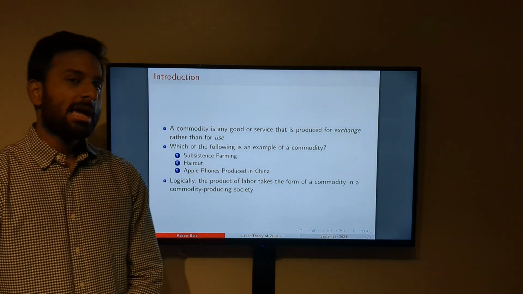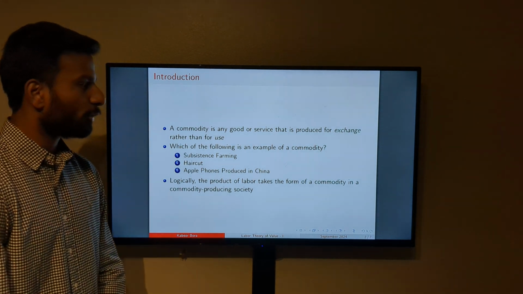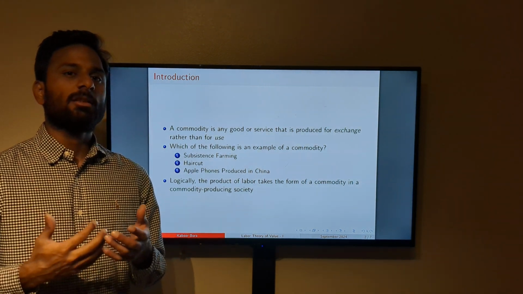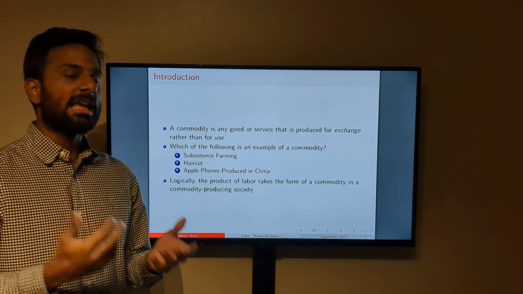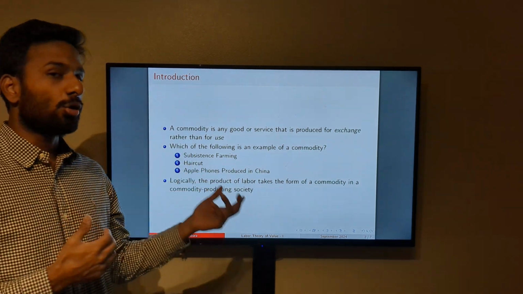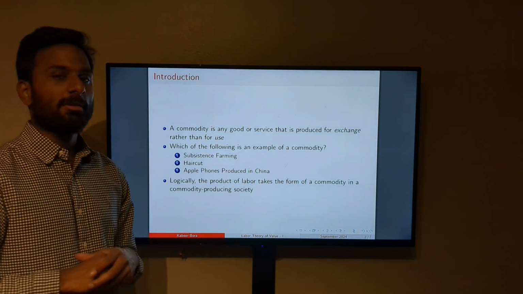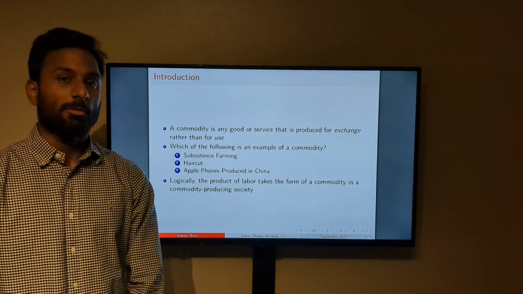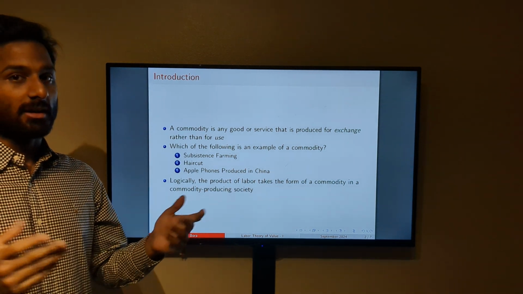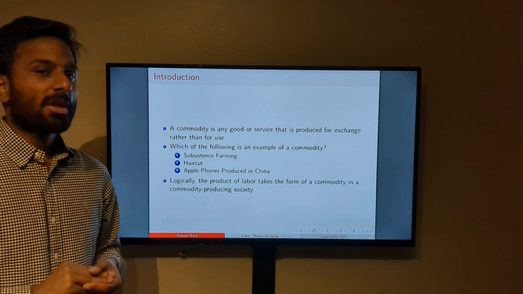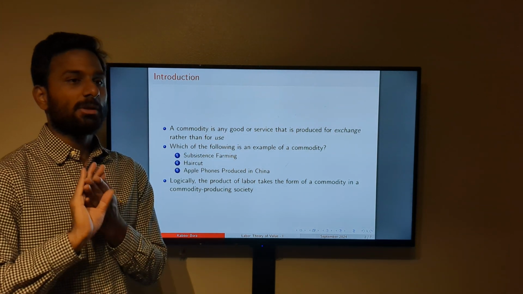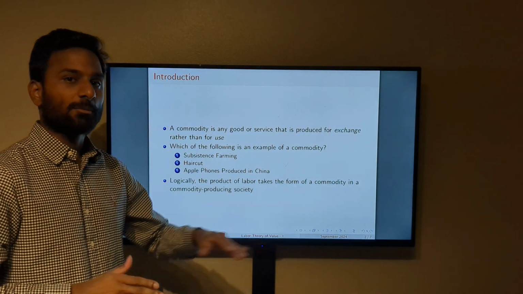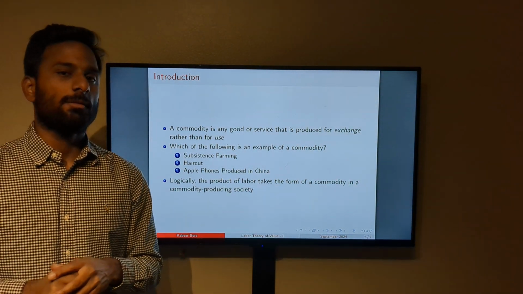So what does that mean? It says that everything that we see here, good or service, takes labor behind it. It takes labor for you to produce anything, whether it be a good or a service, right? It's always labor behind the production of anything we see in the world. But as we define, it has to be with the intention of selling it to someone, right? So only then will it take the form of a commodity. So it becomes kind of a necessary condition if you think about it, right?